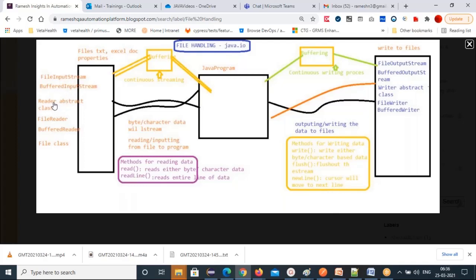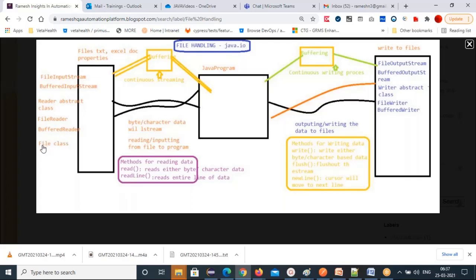Next we have the Reader abstract class. Abstract class means, as you already know, it has some defined and undefined methods. And FileReader is another class for reading data from file to program. BufferedReader is another one, as I mentioned. It improves the speed, and it reads large data at a time. FileReader will be used to read character based data, a single character at a time, one by one. But BufferedReader is not like that. A large chunk of characters at a time it will read. So that's the difference between FileReader and BufferedReader.